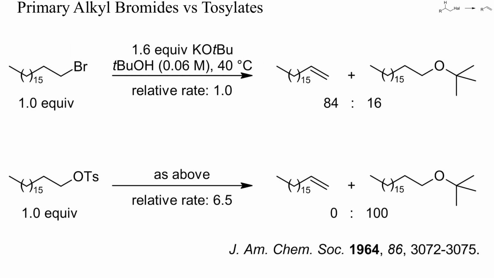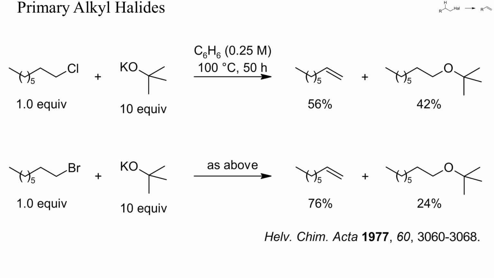Tosylates are usually more difficult to convert into alkenes than alkyl bromides, as shown in these two examples. While a simple alkyl bromide mostly gave the terminal olefin when treated with potassium tert-butoxide and only 16% of an ether, the corresponding tosylate only yielded the substitution product. Alkyl chlorides are also slightly more resistant to elimination than alkyl bromides.